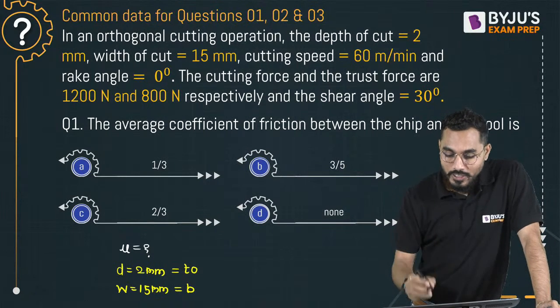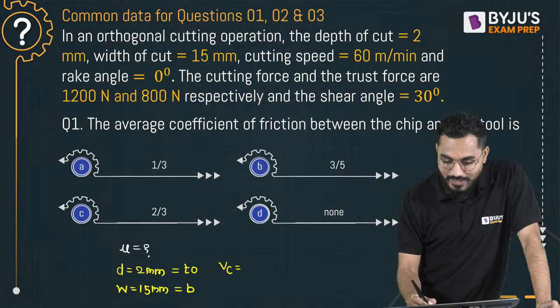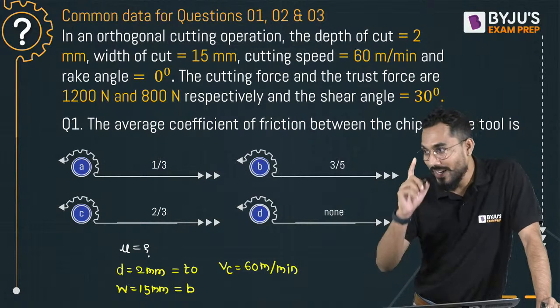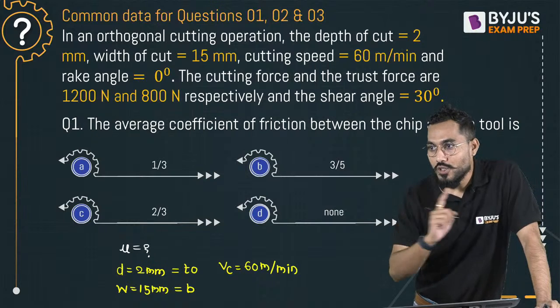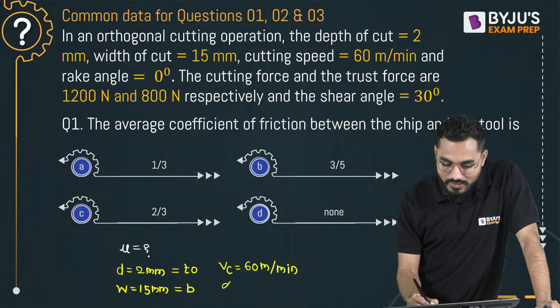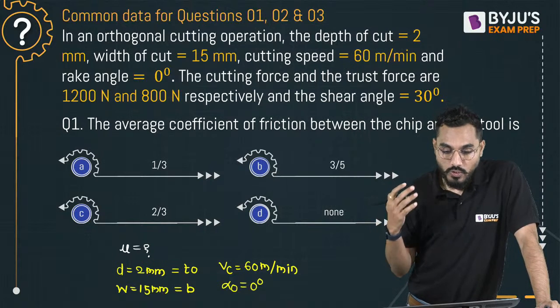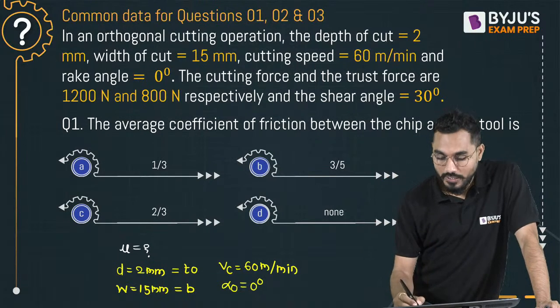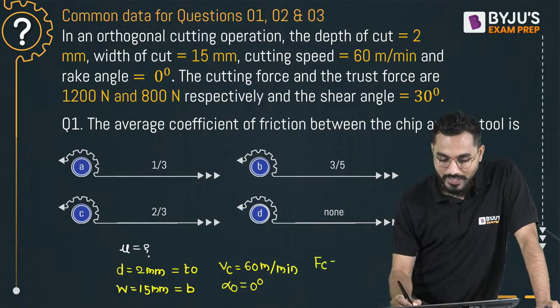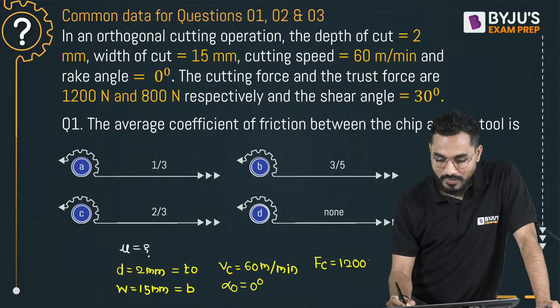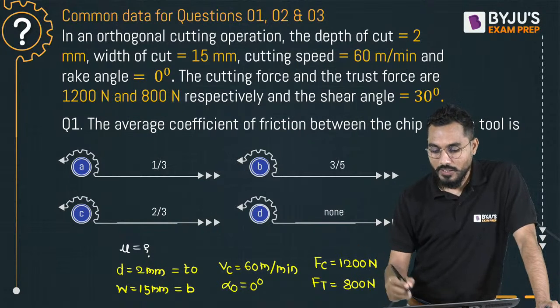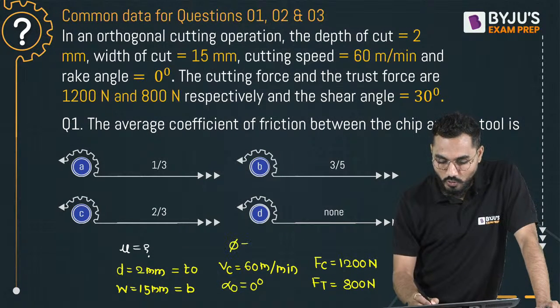Okay, fine. Cutting speed Vc is exactly equal to 60 meter per minute. Everyone has to solve this question, right? Rake angle is 0. Alpha 0 is exactly equal to 0 degrees, given. The cutting force and thrust force are given. Cutting force Fc is exactly equal to 1200 Newton and the thrust force Ft is exactly equal to 800 Newton. Is it true? Yes. And we are interested to calculate this coefficient of friction.